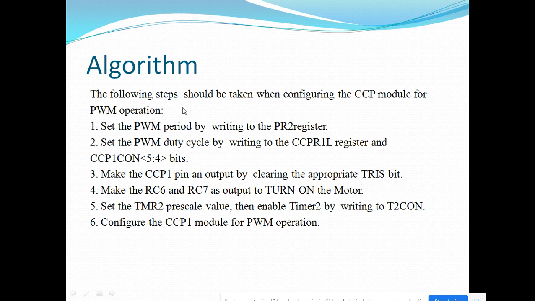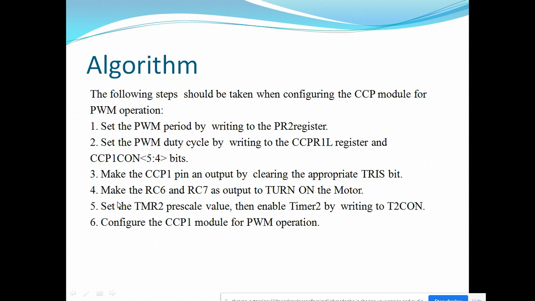Once again, we will repeat the steps of PWM operation for the CCP module. Set the PWM frequency and period. First we will set the period by writing the PR2 value. Then we will set the duty cycle by writing a value to the lower byte register and CCP1CON bits, that is 10-bit resolution. Then we make the CCP1 pin an output by writing TRISC equal to 0.